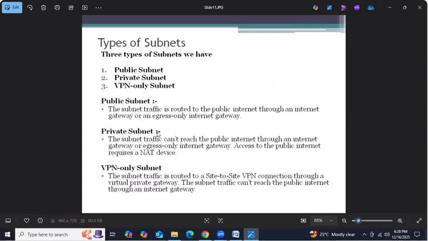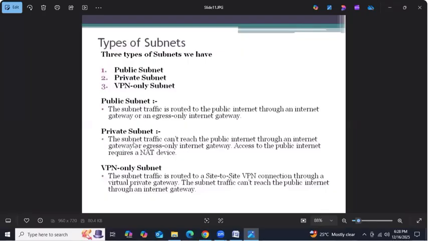So public subnet and private subnet. Coming to the public subnet, we have the internet gateway. With the help of this internet gateway, we allow the internet into the public subnet. If you launch the instance into the public subnet, we can access it remotely with the help of PuTTY, right?